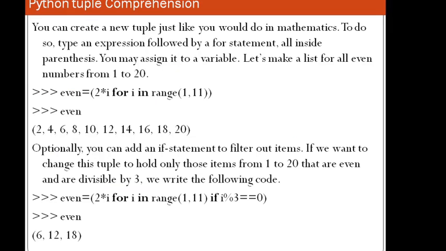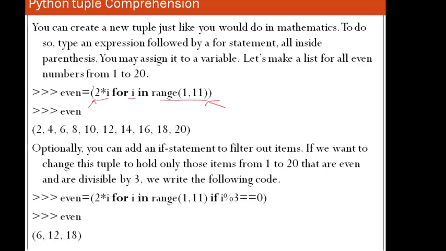Then comprehension, which we have already seen in the case of list as well. So you can display like this. You can generate the elements over here by 2 multiplied by i for i in range of 1 to 11. What it does is it creates the elements of the tuple over here.